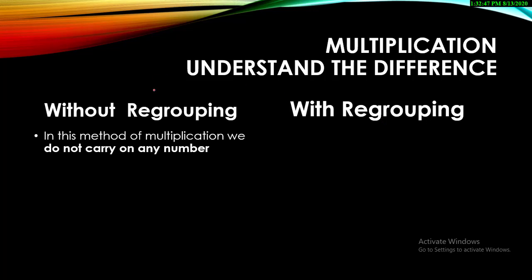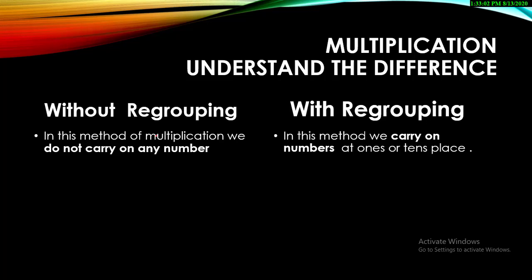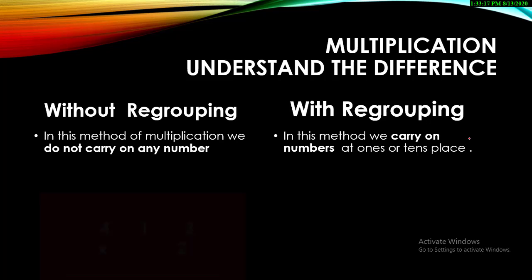Okay. In the without regrouping method of multiplication, we do not carry any number. This is like a simple multiplication where you multiply one digit and you don't need to carry over any number. And in regrouping, we carry numbers from the ones or tens place, etc. In this method, the answer always comes in two digits and then you need to carry over. You need to give one number to the number next to it. How? Let's do the example.